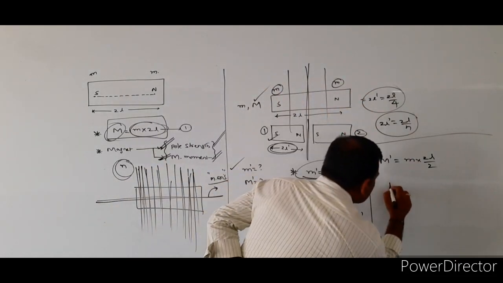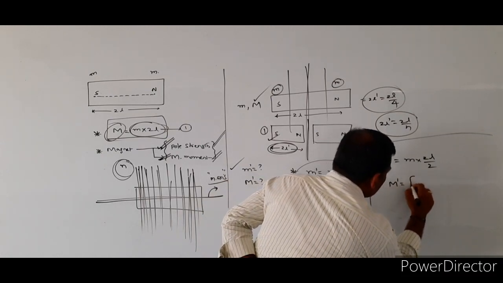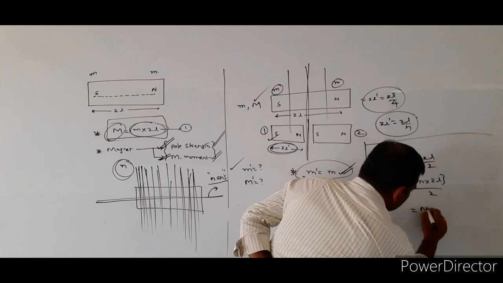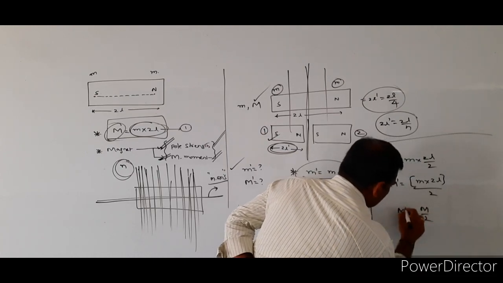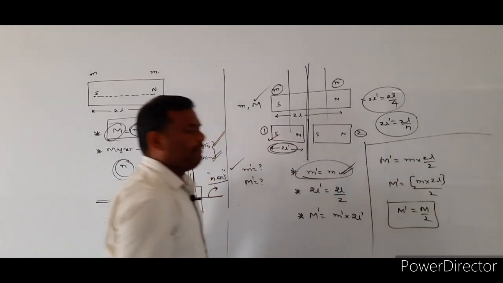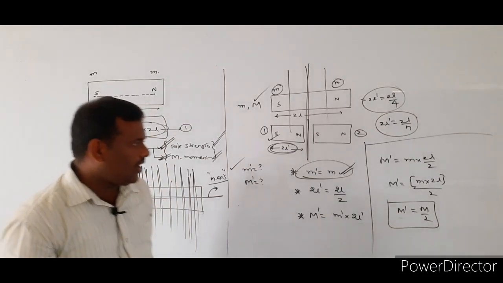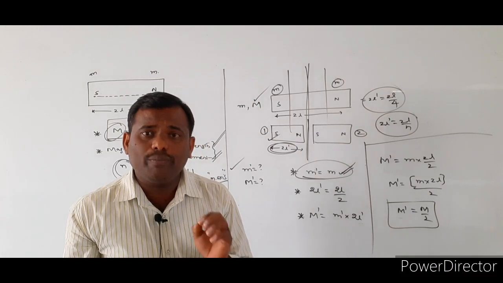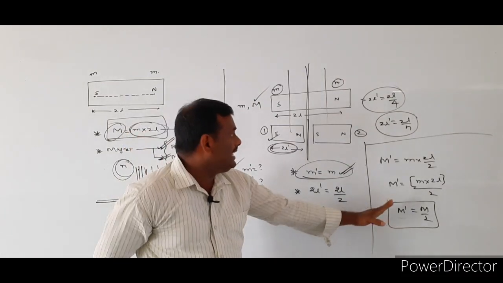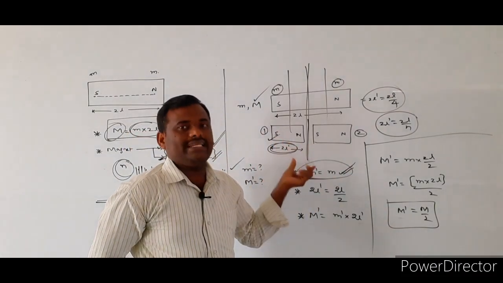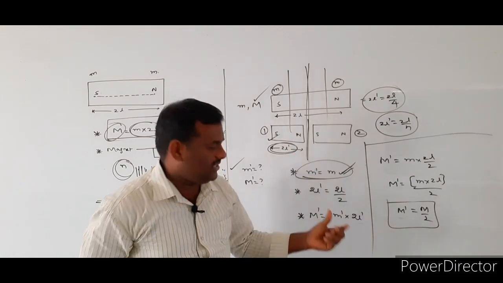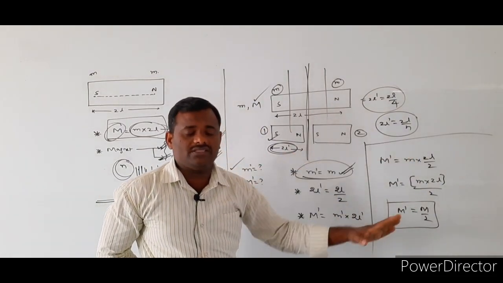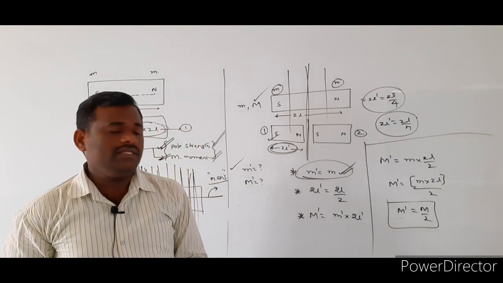Therefore, M dash is equal to small m into 2L by 2, which is equal to M by 2. So finally, what did we get? M dash is indicating the magnetic moment of the new magnet, each and every new magnet. So M dash is equal to M by 2.